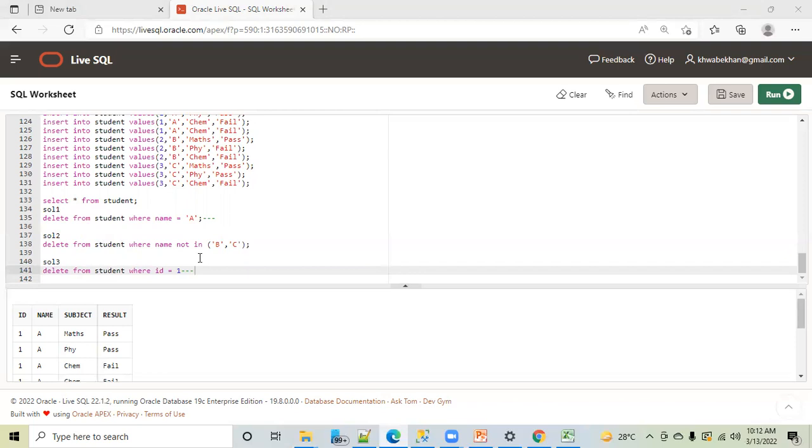One task is given to Hashir: he has to go to Reliance and buy 1 kg milk, then go to Big Bazaar and buy 1 kg sugar. And Aman will go to Big Bazaar and buy 1 kg milk and sugar from there. Whose task is easy, Hashir or Aman? Aman. Why is Aman's task easy?